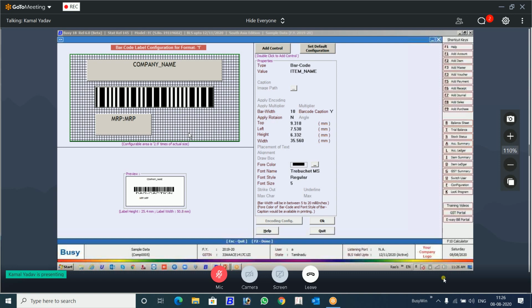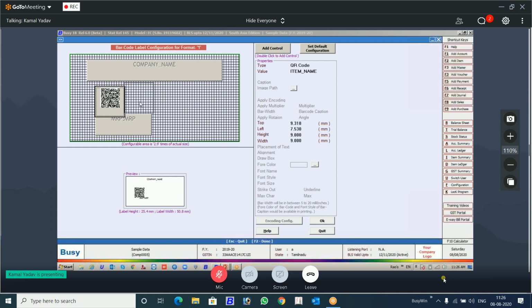How are you going to do that? There is a slight change. That's it. Nothing else you have to do. The barcode module is as it is, what you were doing earlier. The only change is you will come here and select QR code. That's it. See, it is converted to QR code.